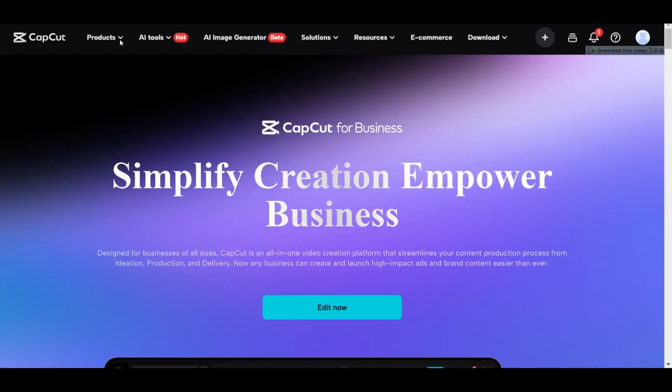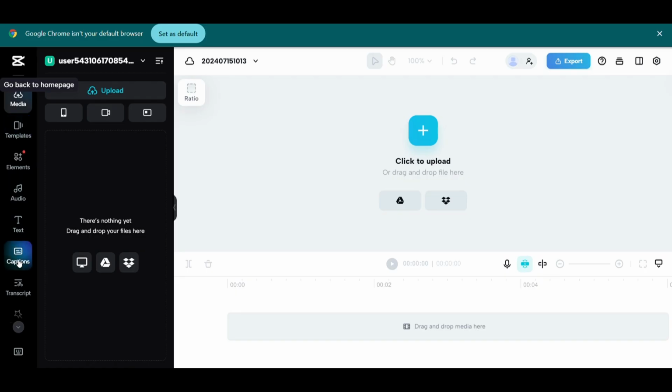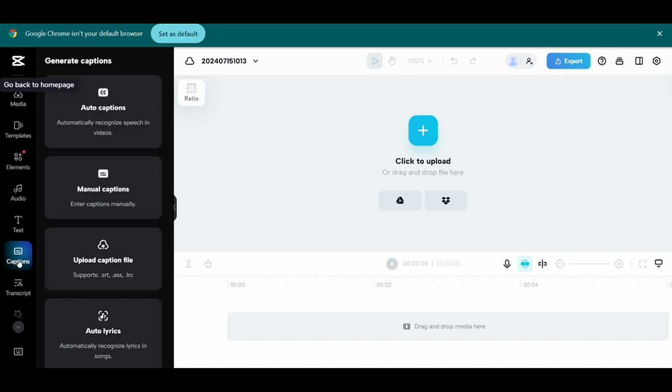So what you basically do is you go on to CapCut. All the tools we are going to be discussing today are going to be from CapCut. So you go on to CapCut for business, and there is a tool called Captioning. What you just do is drag and drop the video that you want to add captions to, and AI does the rest. No stress.